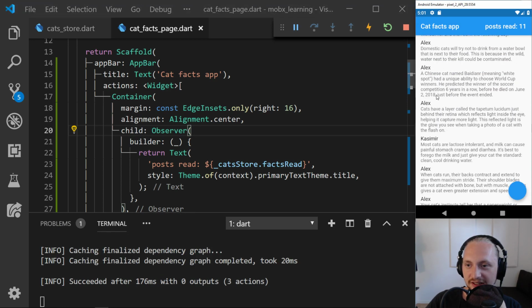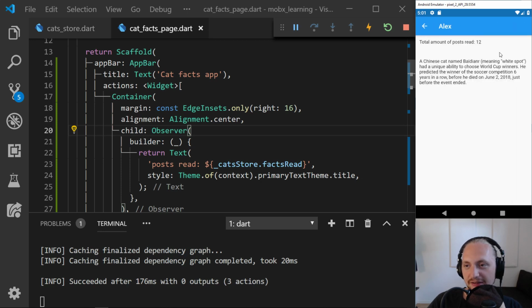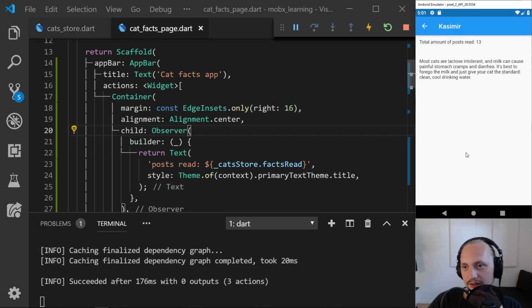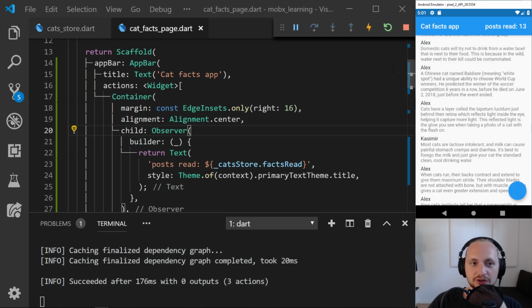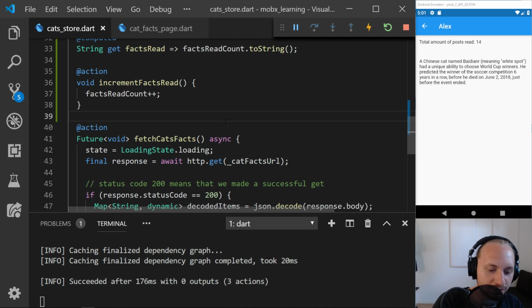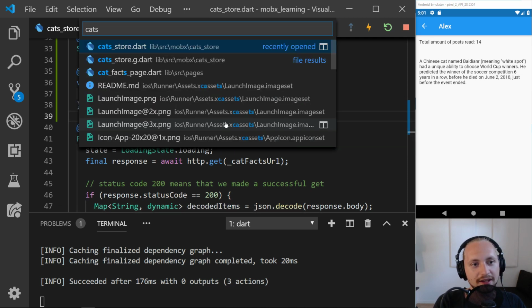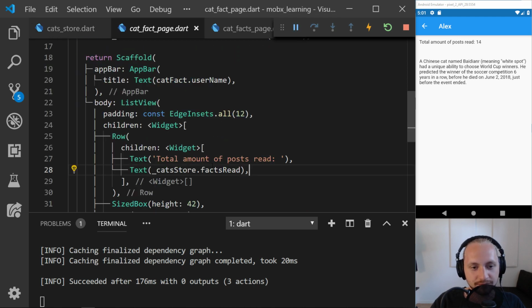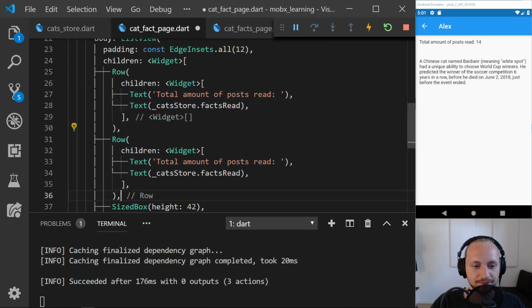We're having a list of posts. We can navigate to them, and have that post read. We can also, for example, go to the cat fact page. Let's just have another widget here, or another row actually.